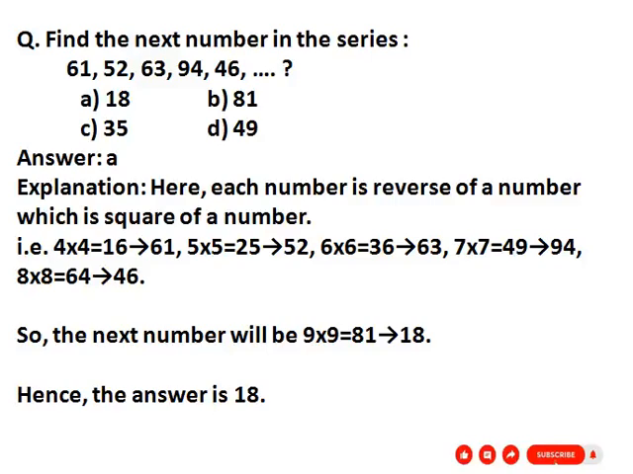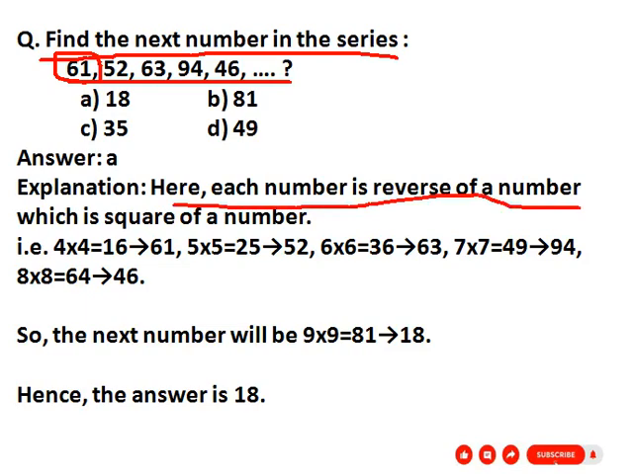Here we are discussing some important questions of the reasoning section. Here the first question is: find the next number in the series. The series given is 61, 52, 63, 94, 46. See the first number. So here each number is the reverse of a number which is the square of a number.